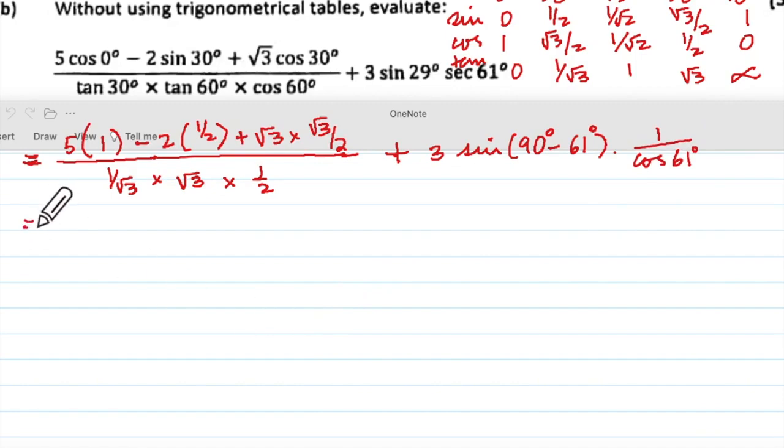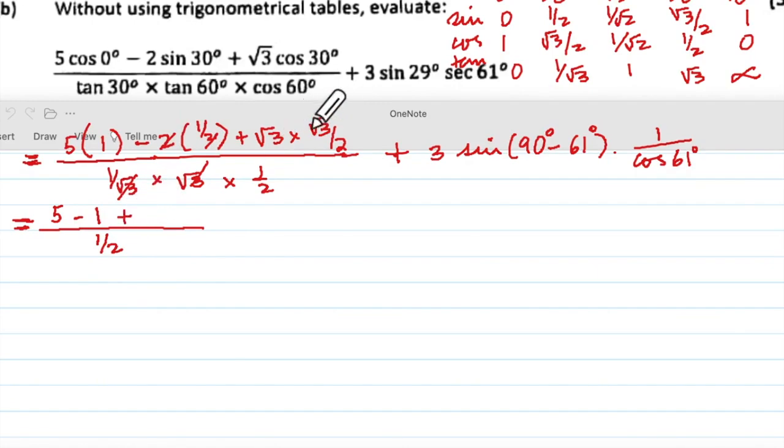Alright, let us write this. Oh dear me, it became a crooked line. Now here can you see root 3 and root 3 got cancelled? So we got 1 upon 2 in the denominator. This became 5. Can you see this equal to sign is in line with this? Don't write equal to sign in the numerator. This 2 gets cancelled, so minus 1.